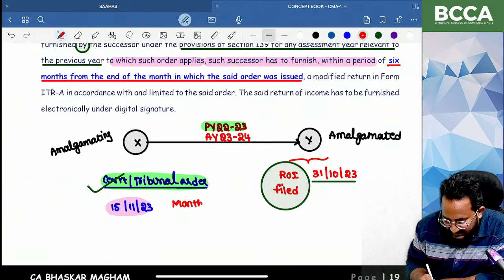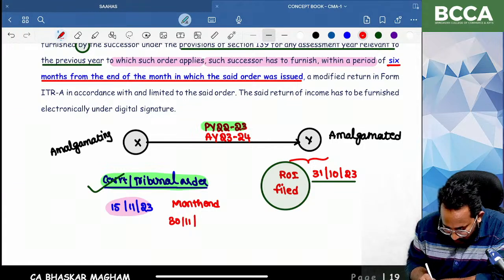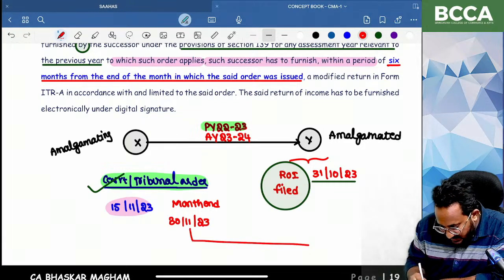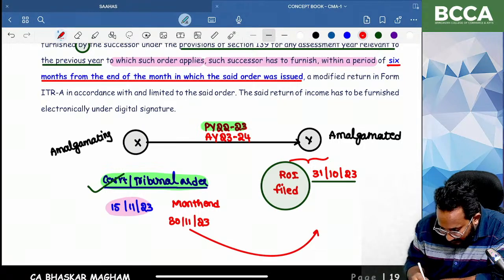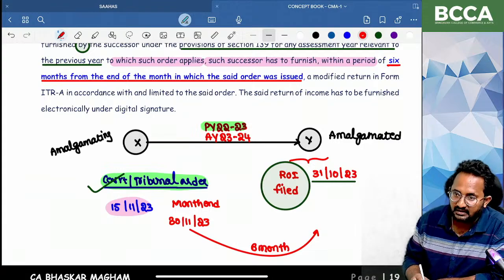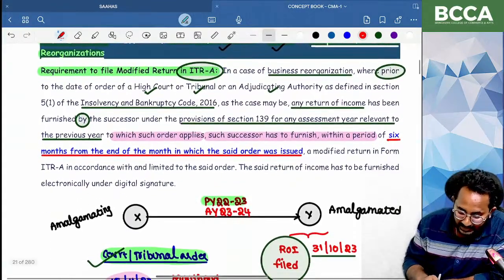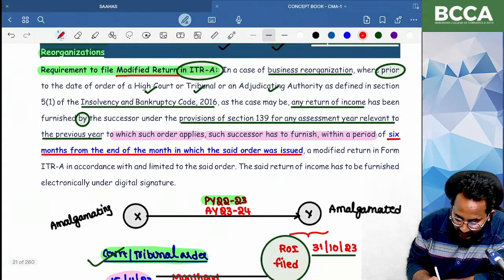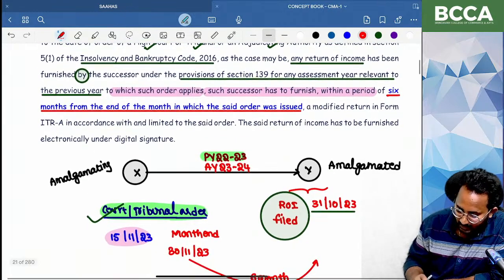So that's why I'm changing the date. What is that month ending? 30th 11 2023. Within these how many months? 6 months. Within the 6 months, I have to change the return already furnished. That is only in the form of ITRA, as a what? Modified return. Yes, are you clear?